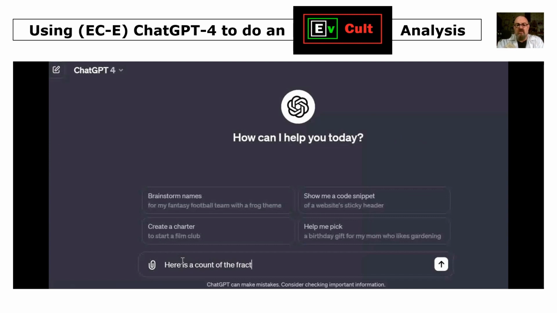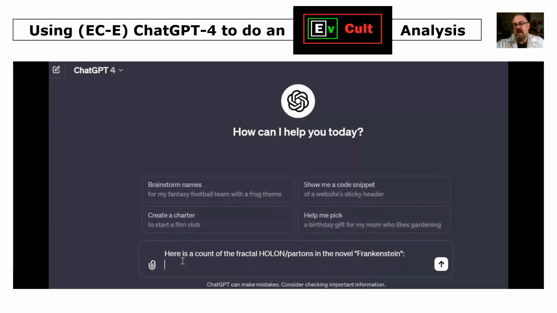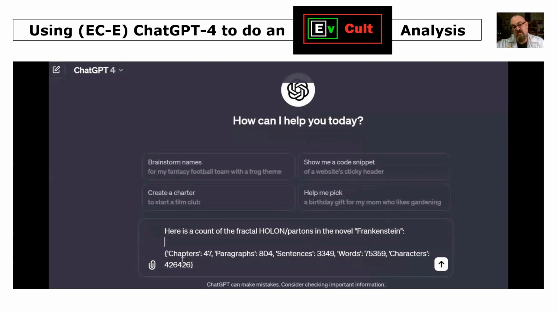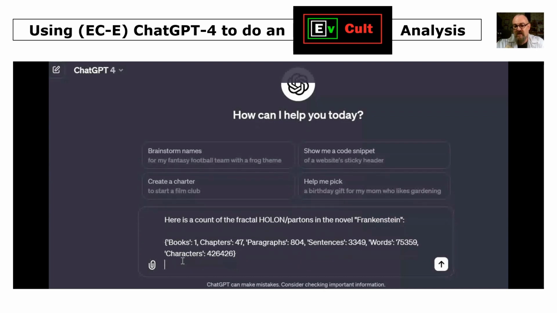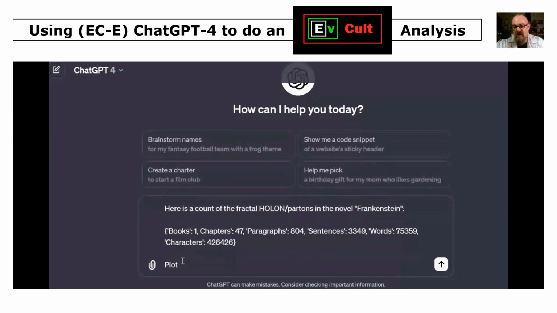So what we'll do is we'll type here down the bottom, here is a count of the fractal holon partons, or the units of culture basically, in the novel Frankenstein. And now we'll paste the number of chapters, and we're going to add at the front books 1, because obviously there's one book that makes up the novel Mary Shelley's Frankenstein.